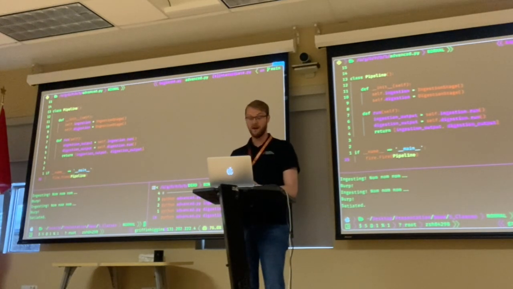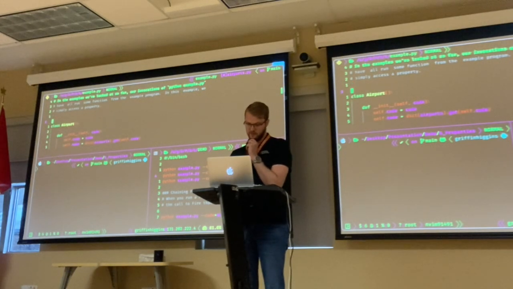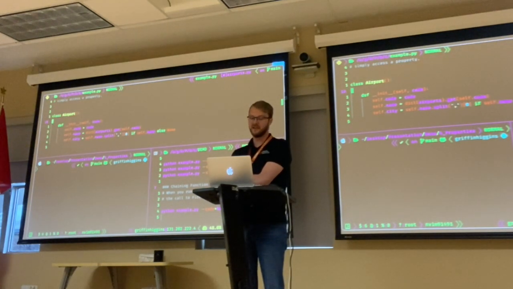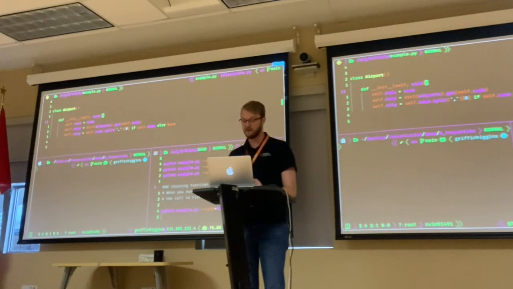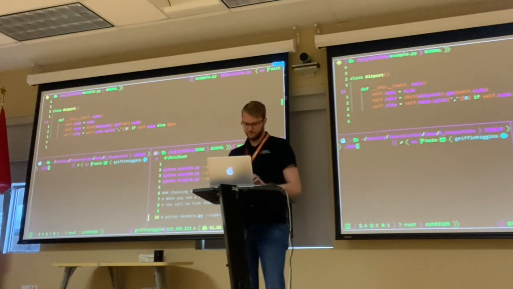So okay, what else can we do? I keep saying this, but we can also start to work with different kind of function calls and APIs. So if we have an airport, for example, and we have another class that defines out how to get a name or a code from a given code, we can start to chain different things together. Let me just comment this out too. Great. Let's just run it really quick.